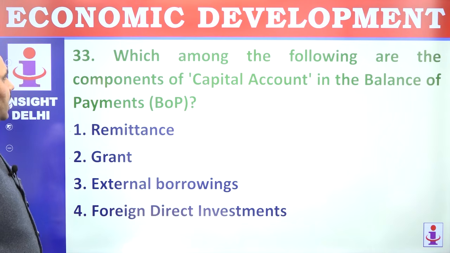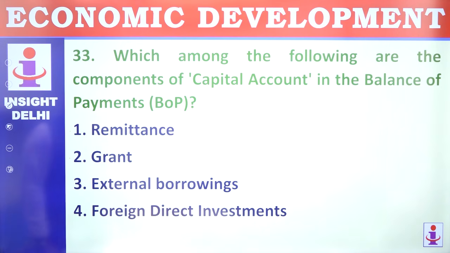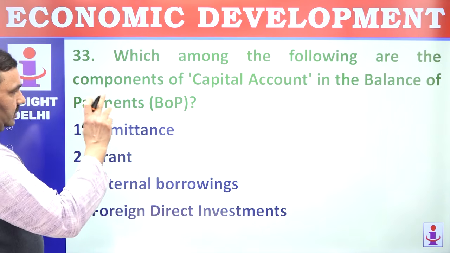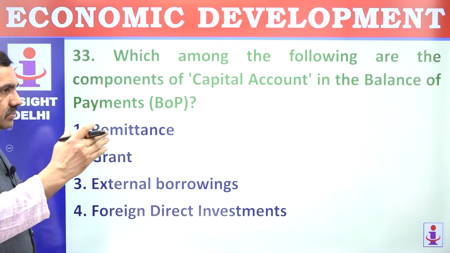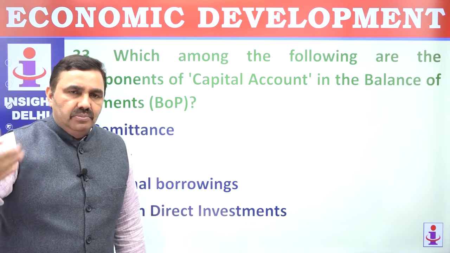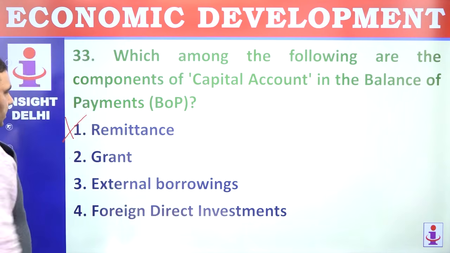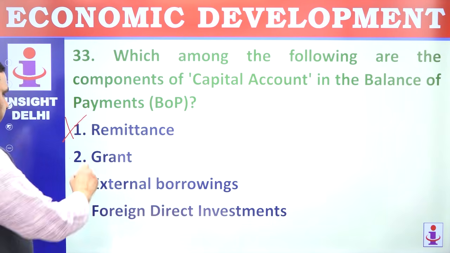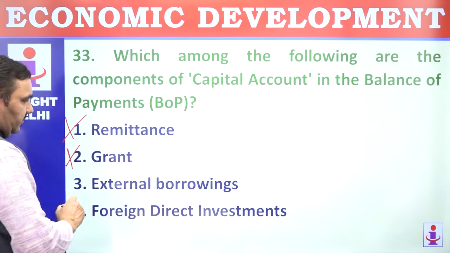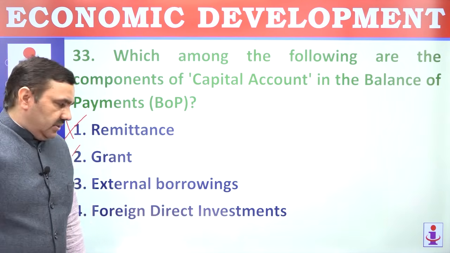Which among the following are the components of capital account in the balance of payment? Remittance, grant. Capital account means calculating transfer of capital, transfer of money across the border. Remittance is part of current account. Grants are part of current account, because once these are coming, we are not really going to pay them back. There is no liability created by these things.